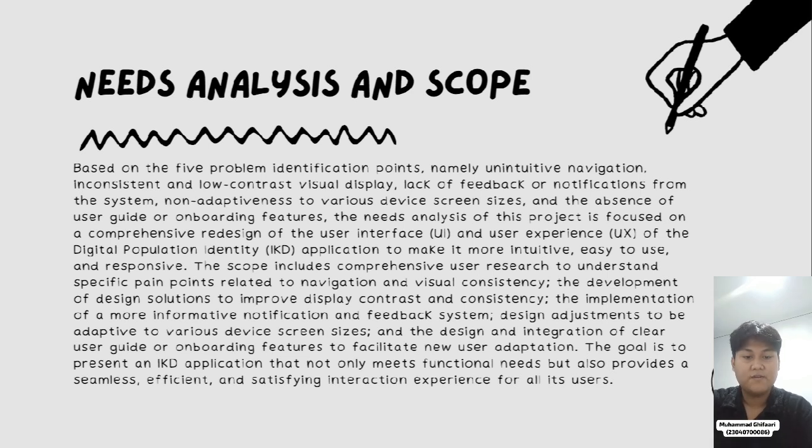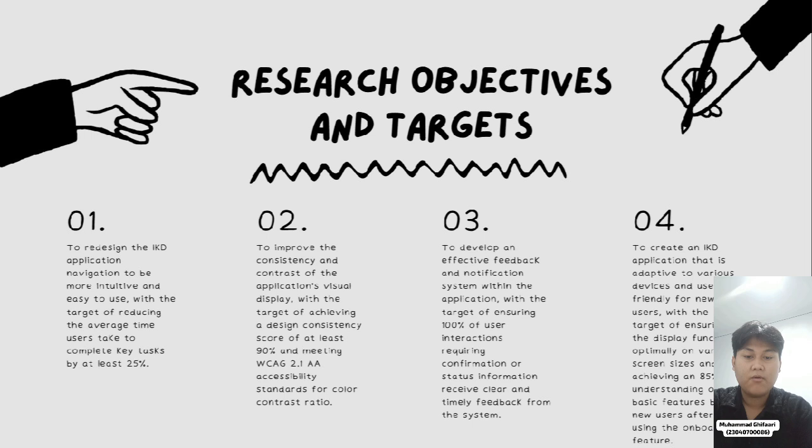And then research objectives and targets. Number 1, to redesign the IKD application navigation to be more intuitive and easy to use, with the target of reducing the average time users take to complete key tasks by at least 25%. Number 2, to improve the consistency and contrast of the application visual display, with the target of achieving a design consistency score of at least 90% and meeting WCAG 2.1 AA accessibility standards for color contrast ratio.